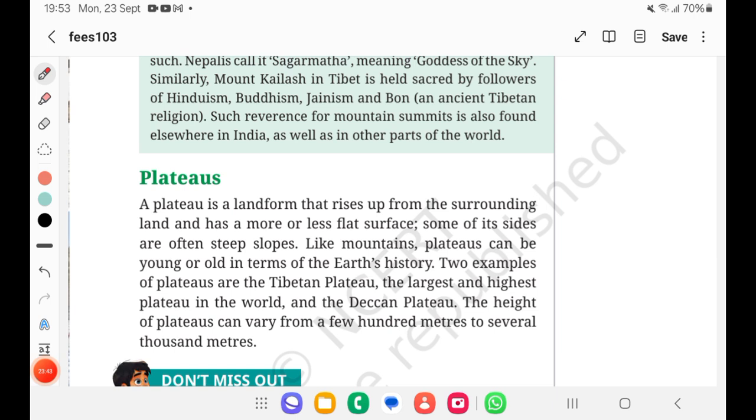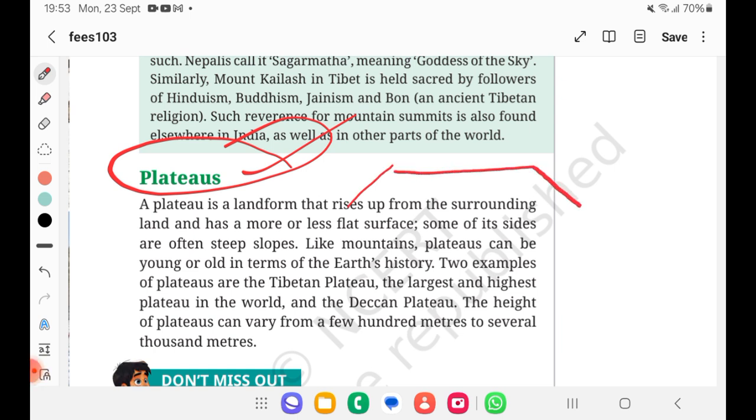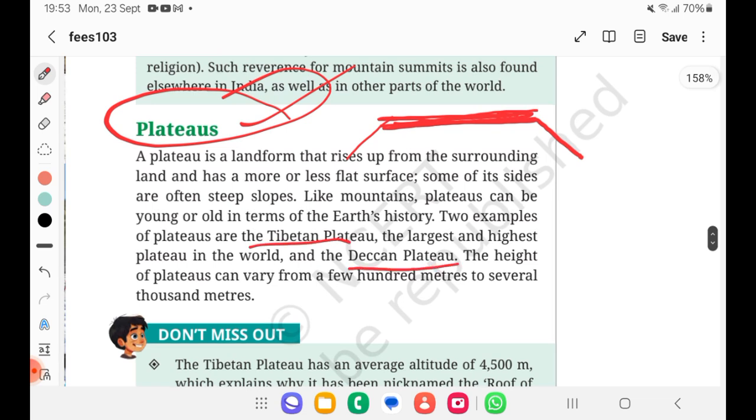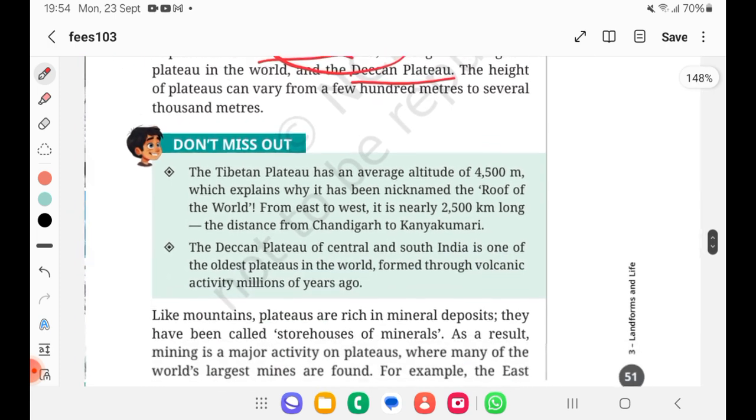Now we see the second interesting landform, that is plateau. So a plateau also has a slope, but not as steep as compared to a mountain, and it has a table-like structure. It has a flat top. That is called a plateau. Okay, examples: Tibetan plateau, Deccan plateau. And we know one interesting fact: Tibetan plateau is known as the roof of the world, right? Because it's the biggest plateau.